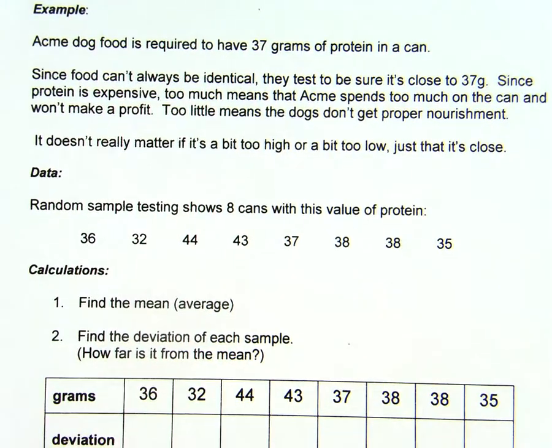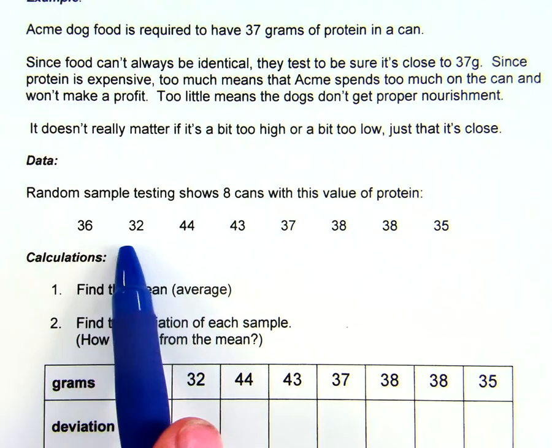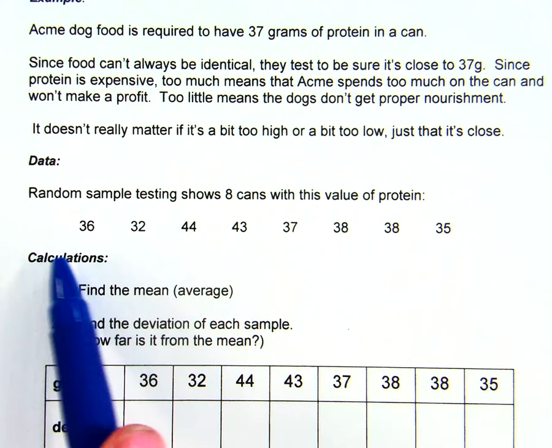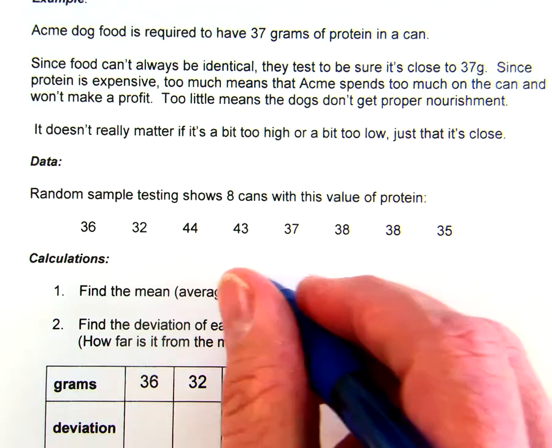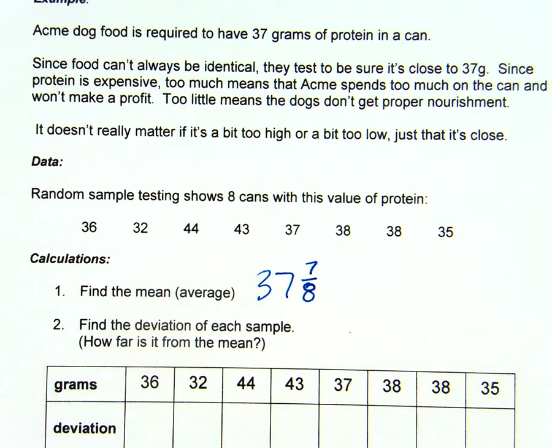First off, we'll take the data. This is the random sampling that shows 8 cans with this value of protein. Add them up, divide by 8. When you do that, you're going to get 37 7/8, or 37.875. We take the deviation from the mean.